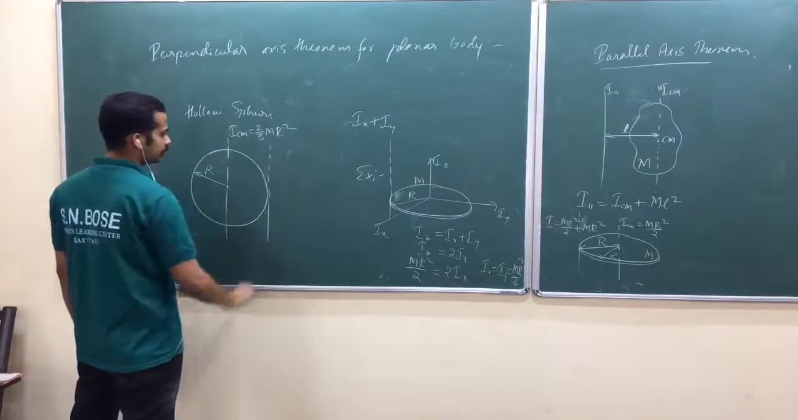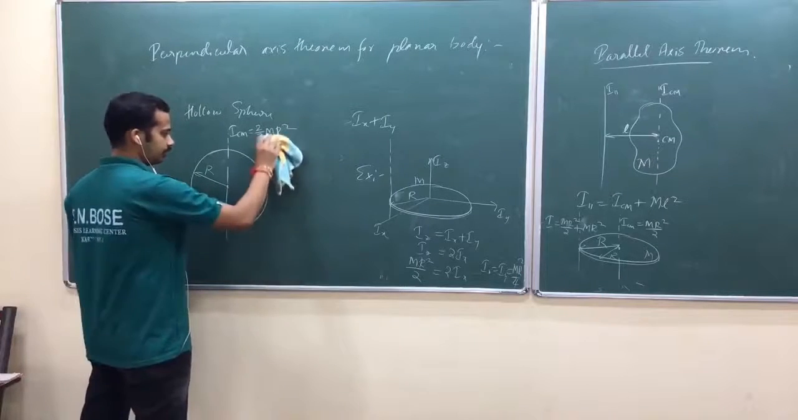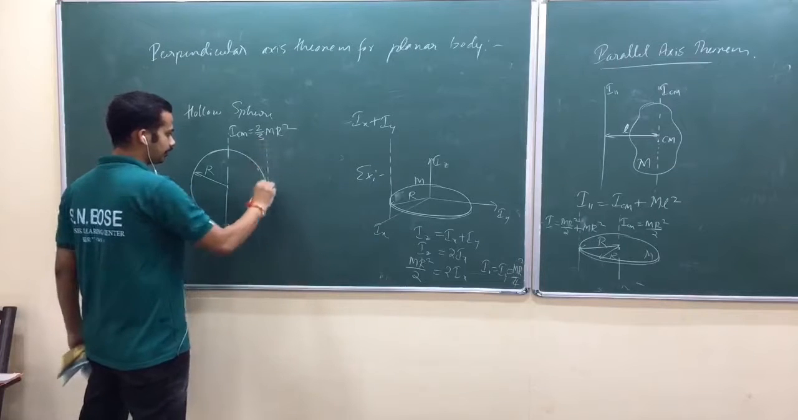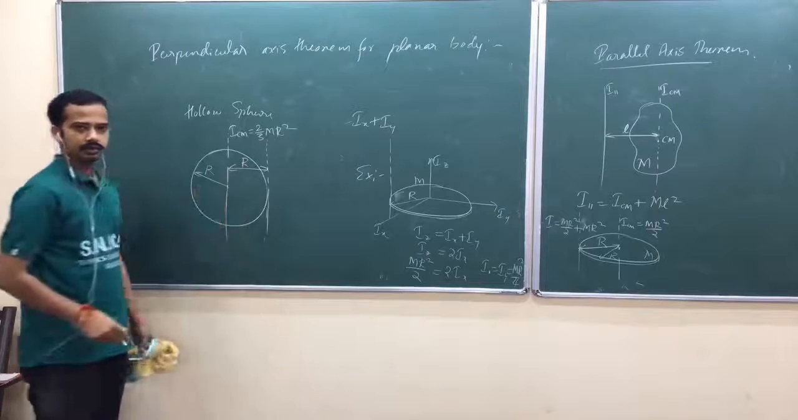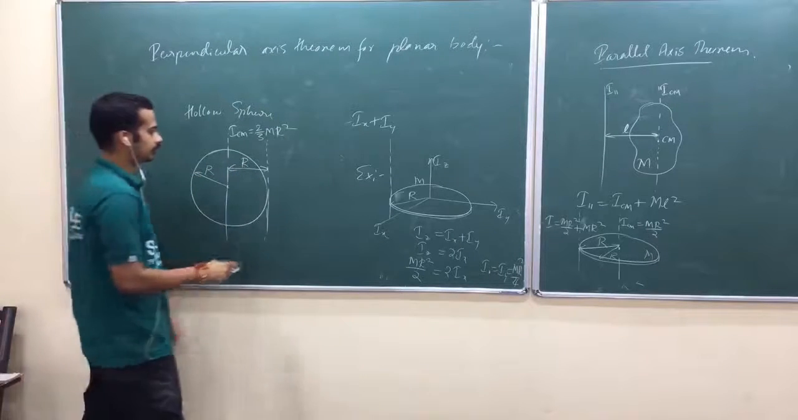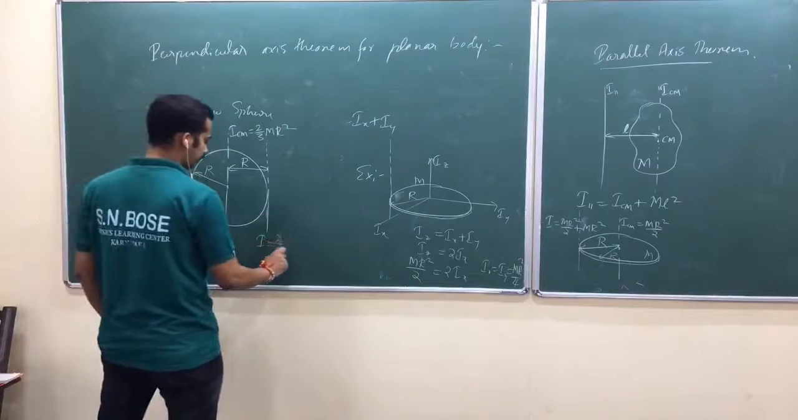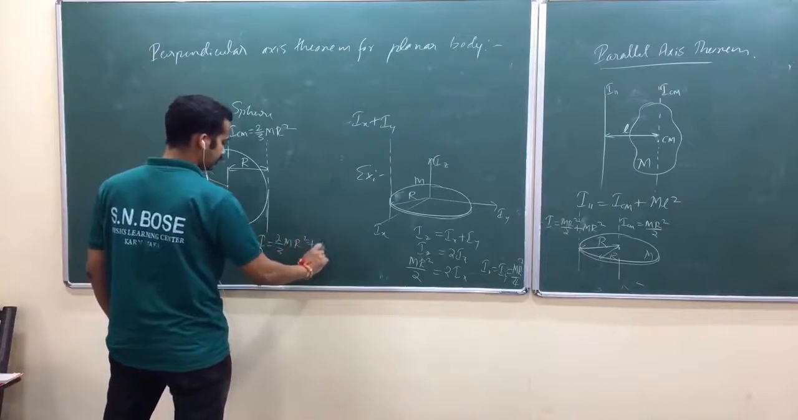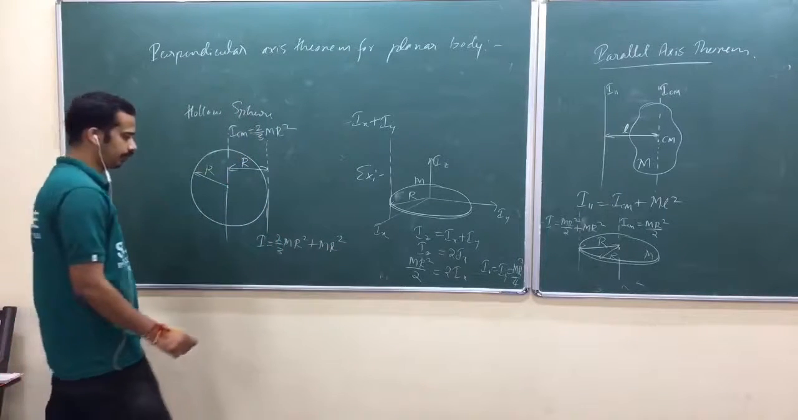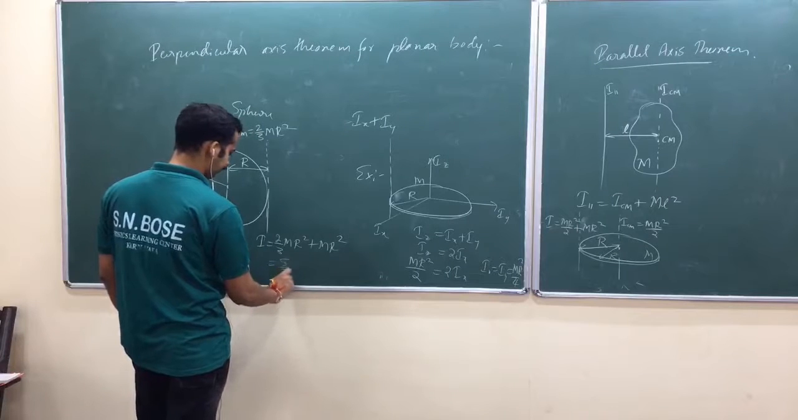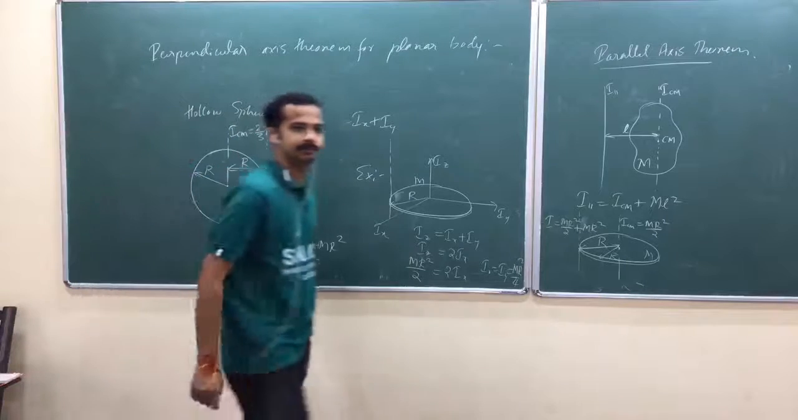Moment of inertia about an axis which just touches the surface of the sphere. Am I right? Which just touches the surface of the sphere, which is at a distance again r from this axis. What is this one? So, moment of inertia about this axis is equal to 2 by 3 m r square plus m r square. 2 by 3 plus 1 is 5 by 3. Isn't it?